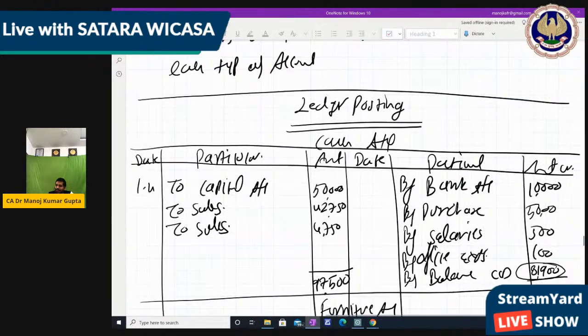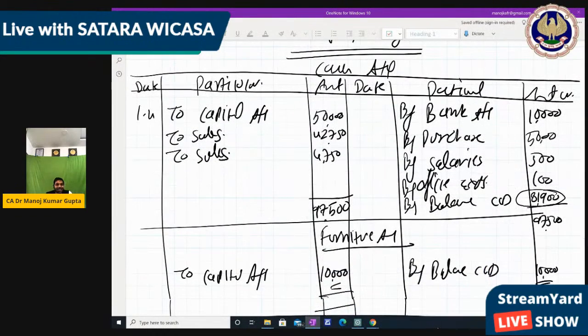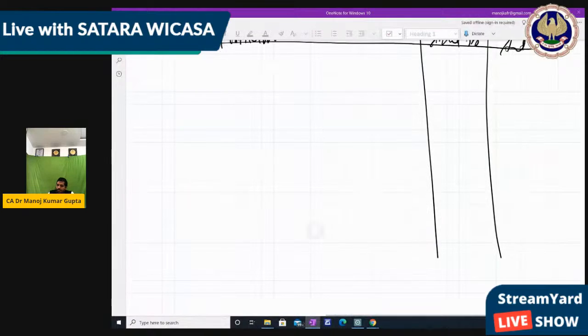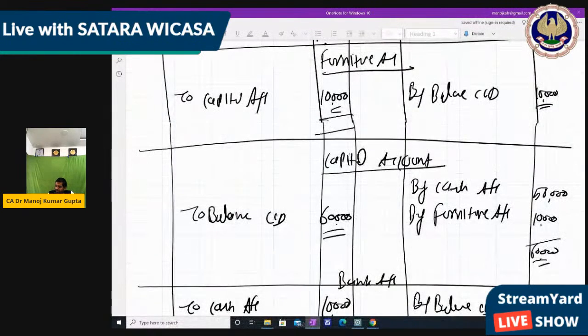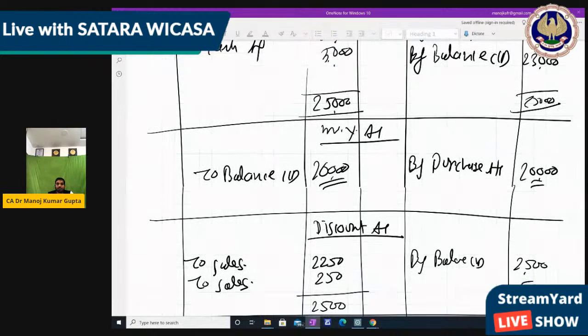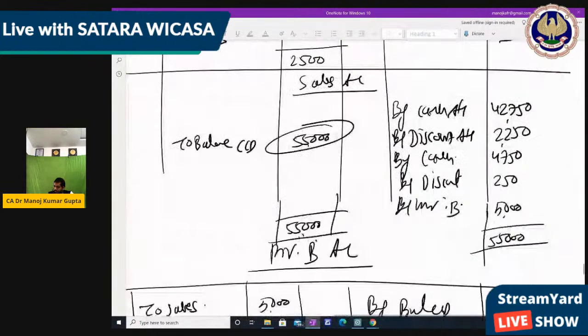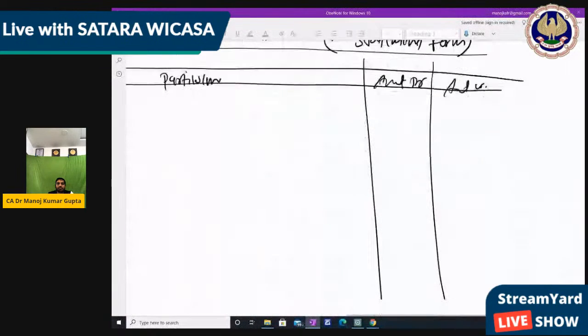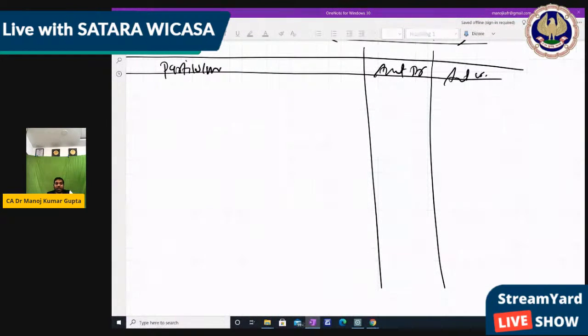Whatever ledgers we made, first we made the cash ledger. So the cash ledger has a balance of 81,900. So we write cash account in the particulars column.